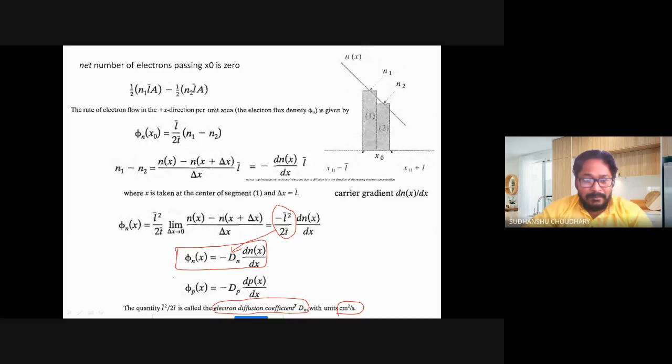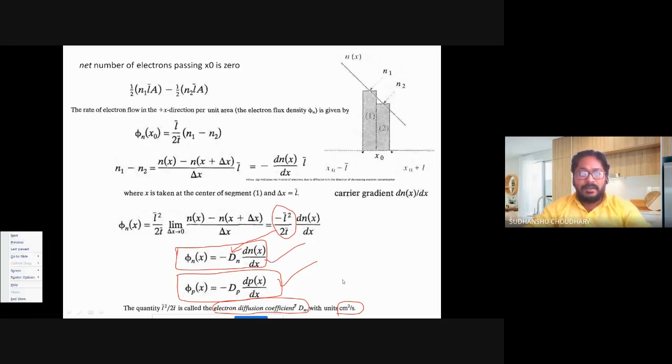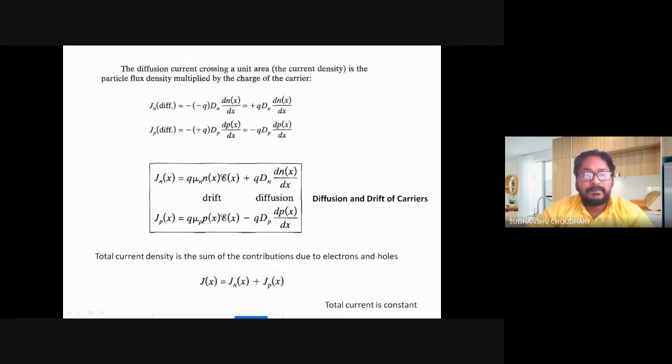Now similarly, one can also write the hole flux density. Similar to the electron flux density, the hole flux density is minus Dp, the diffusion coefficient of holes, multiplied by the concentration gradient of holes, that is dp by dx.